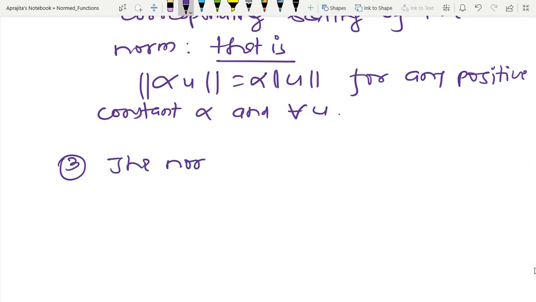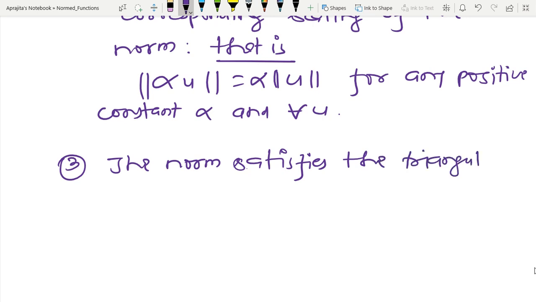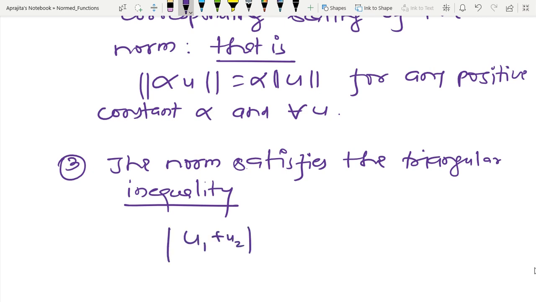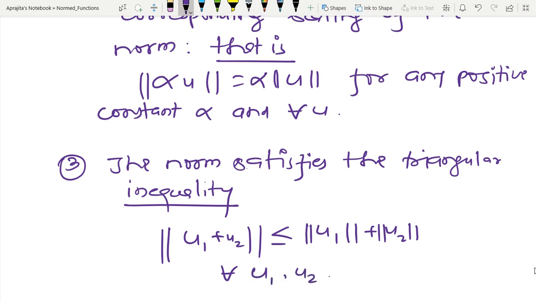The norm satisfies the triangular inequality. We know the triangular inequality in this form, so I am going to extend that for a function: norm of u1 plus u2 is at most norm of u1 plus norm of u2, for any signals u1 and u2, like this.